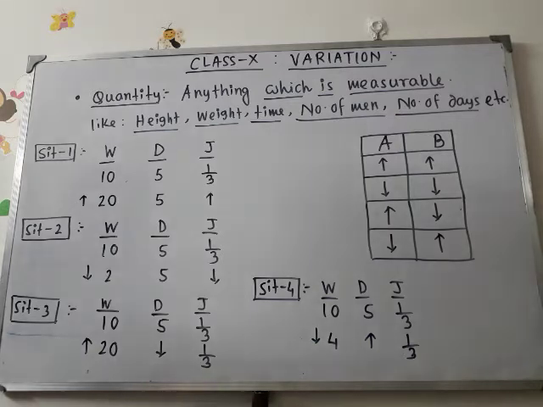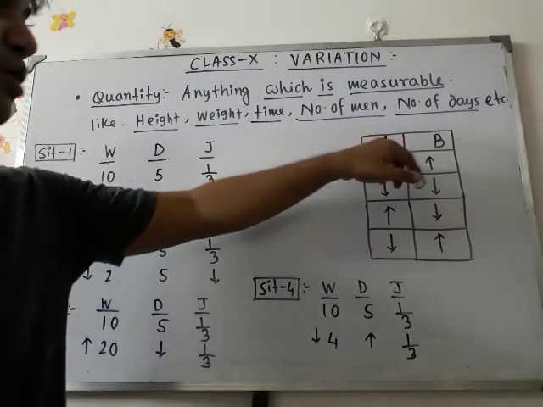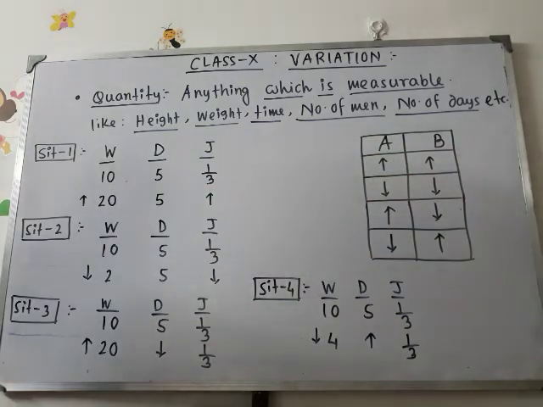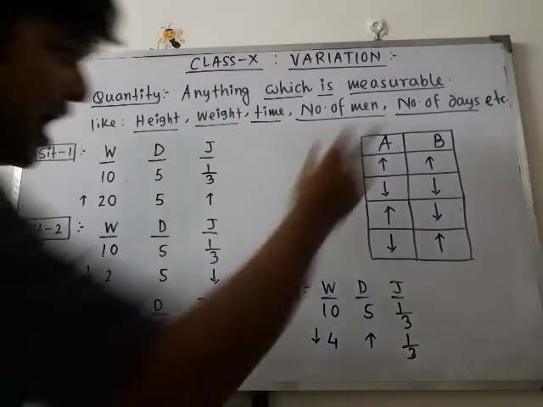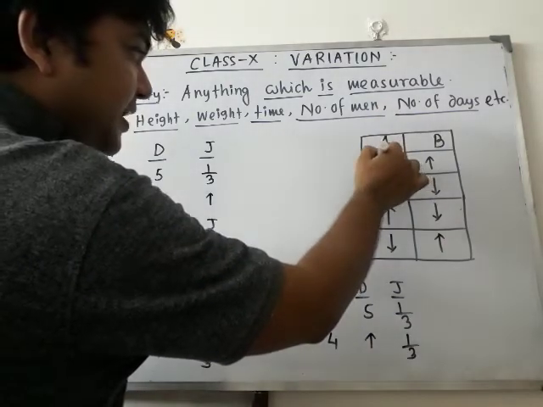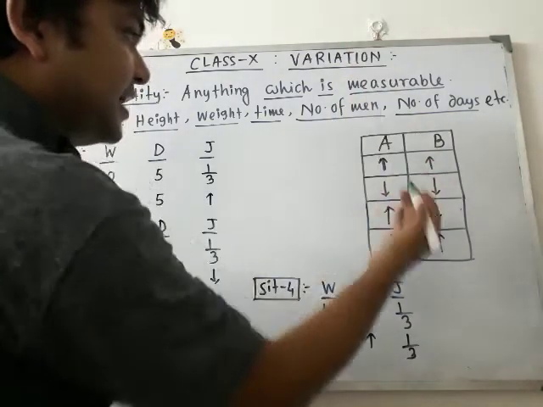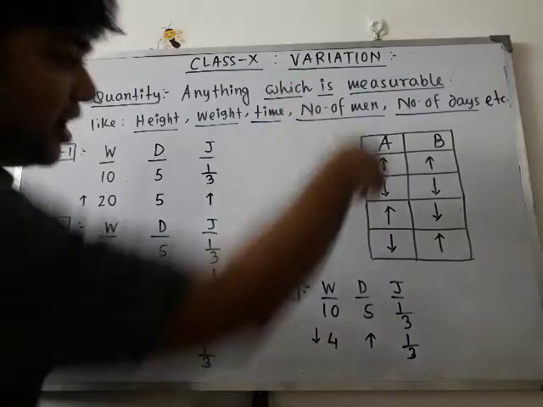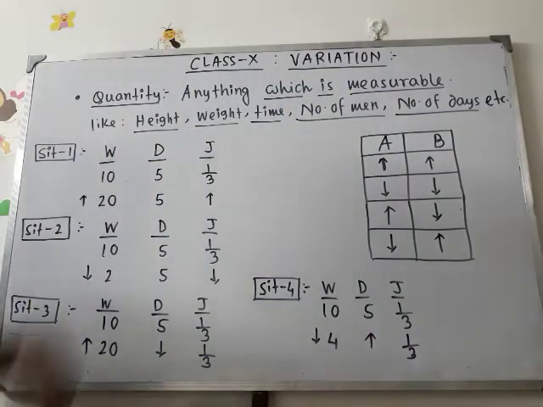Okay, now my question is, if I provide you any two quantities like A and B, suppose A is a quantity, B is another quantity, then how many relations are there between A and B? That means between any two quantities, how many relations can be defined? Now look here, I have given a diagram. So what does it mean? This direction is increasing, vertically upward, and vertically downward means it is decreasing.